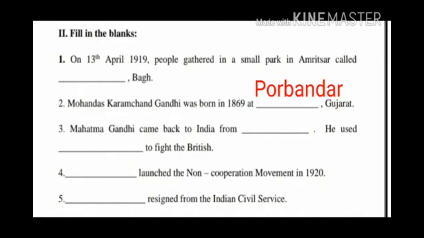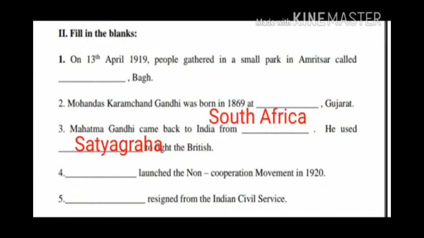Third question, Mahatma Gandhi came back to India from dash. He used dash to fight the British. Yes, the answer is South Africa and Satyagraha. Children, Mahatma Gandhi came back to India from South Africa. He used Satyagraha to fight the British.